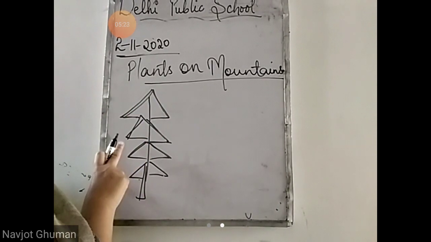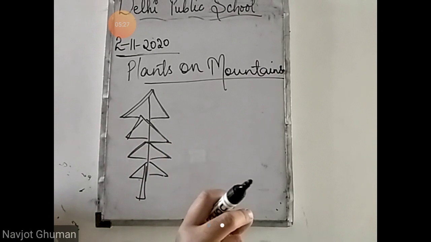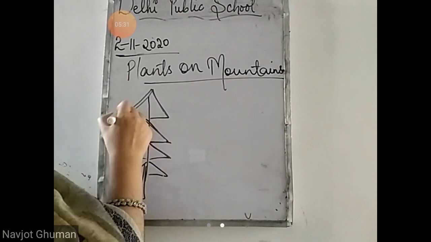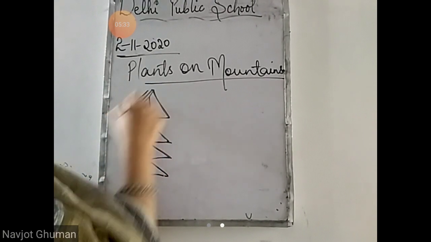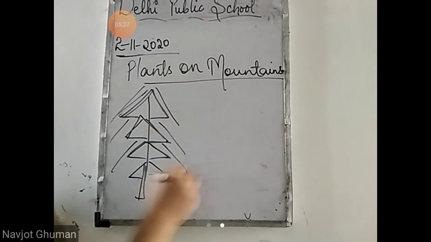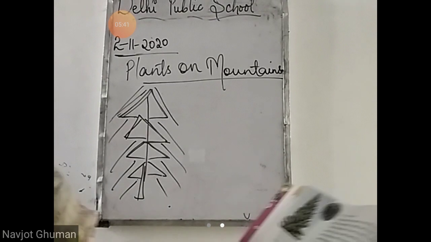Why are they cone shaped? Because in hilly areas most of the time there is snowfall, and so that the snow doesn't stay on the leaves, they are cone shaped. When the snowfall is there it slides off the branches. यहाँ से वो नीचे गिरती जाती है and it doesn't stay on the leaves. That is why they are cone shaped.